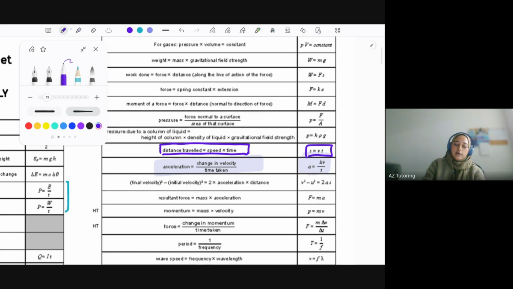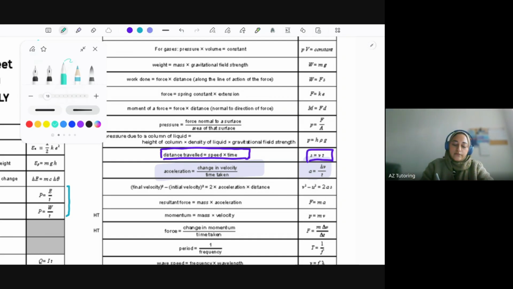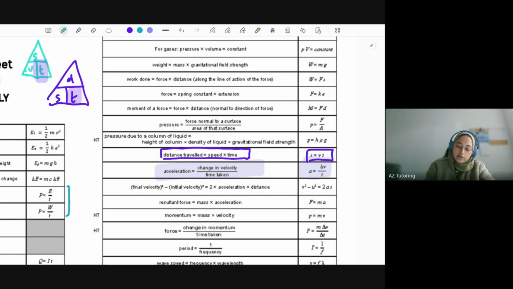So their triangle would look like this: s, v, and t. If you look, t is the same, but s represents distance in physics. For whatever reason, it doesn't make sense. So that s represents distance, not speed. So don't get confused by that. And the v represents velocity or speed in this case. It says speed, but they should use the word v.